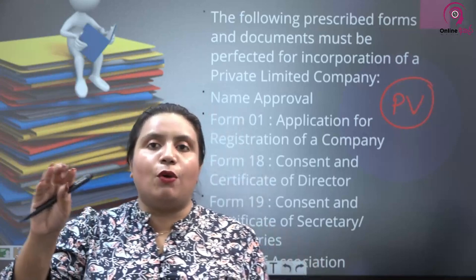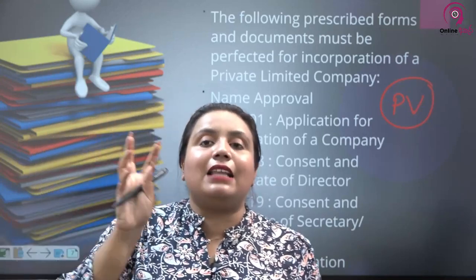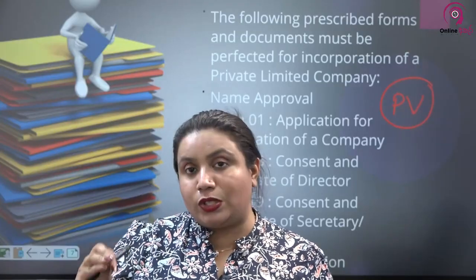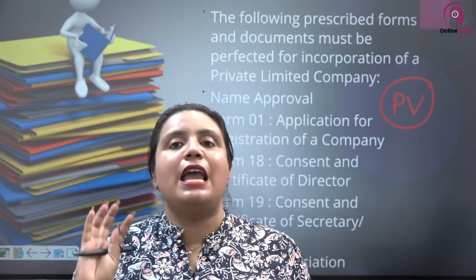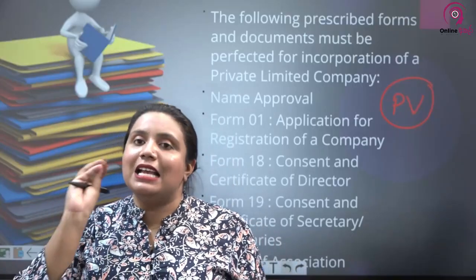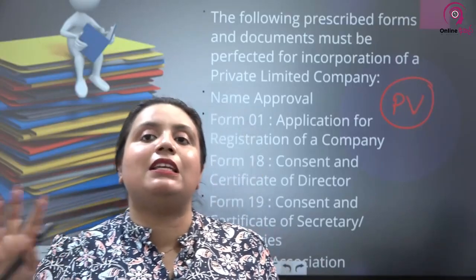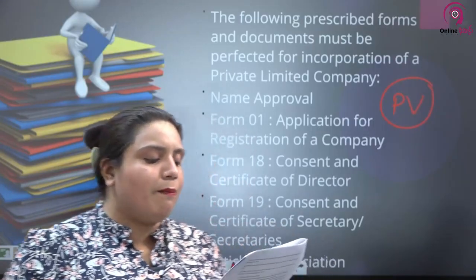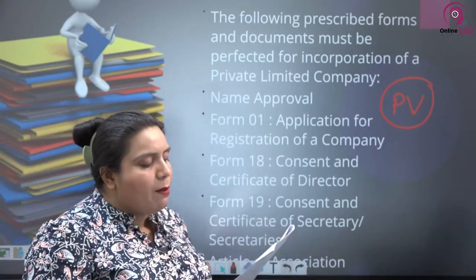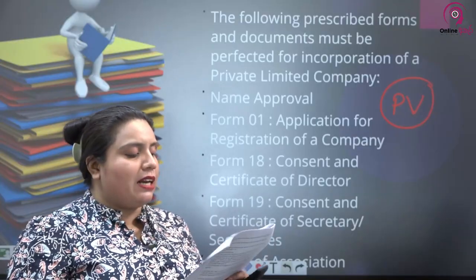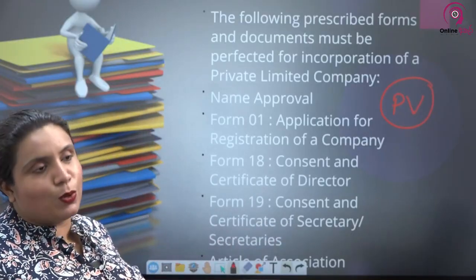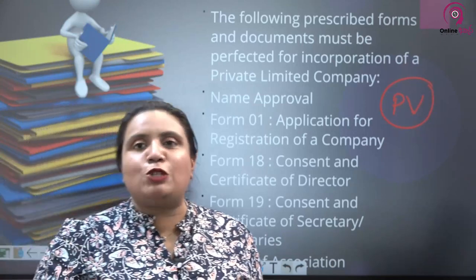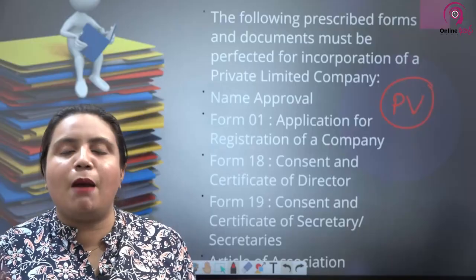If they give you a scenario and tell you to find the day that the company came into existence, it is the date mentioned in the certificate of incorporation. That's the birth date of the company. So again, just to finalize, the forms that you need to submit for incorporation: the following prescribed forms and documents must be perfected for incorporation of a private limited company. Even if any one of you becomes a company secretary any day in the future, the majority of companies that come for registration are private limited companies.